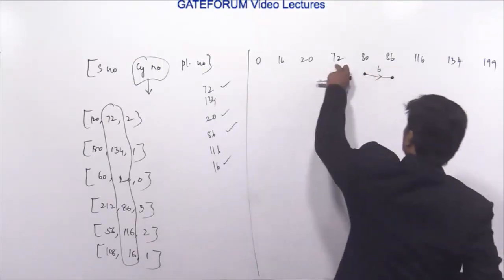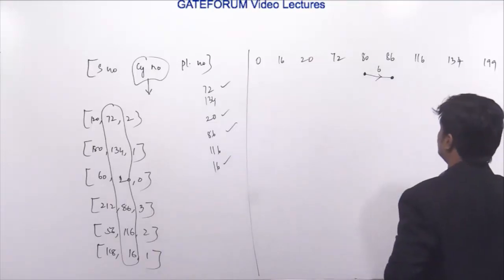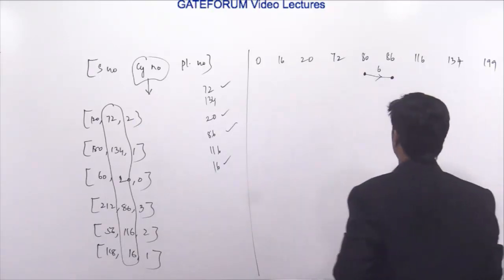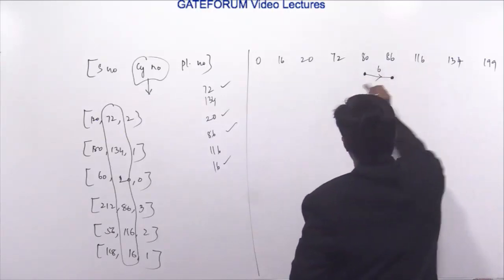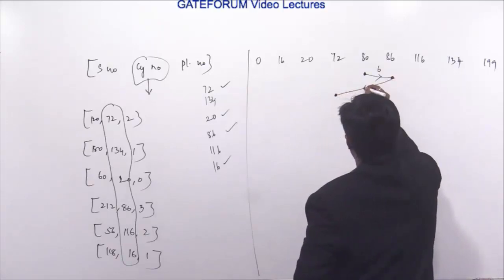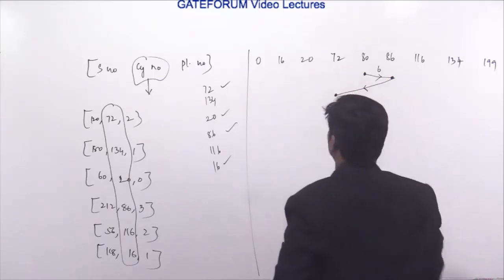Then from 86 to 72, it is 14. Yes or no? 86 to 72 is 14. But on this side it is 30. Since it is the shorter one, the disk head takes a reverse direction, a change in the direction of movement, towards 72.